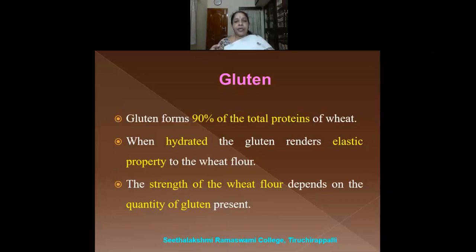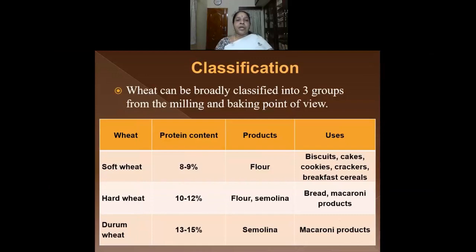So gluten is the protein. When the protein gluten is hydrated, that is when water is added, it becomes elastic. So that is why we are able to stretch the wheat dough. The strength of the wheat flour depends upon the quantity of gluten present. So the strength of the wheat flour depends upon the amount or the quantity of gluten that is present in the wheat flour. We shall now see the classification of wheat.